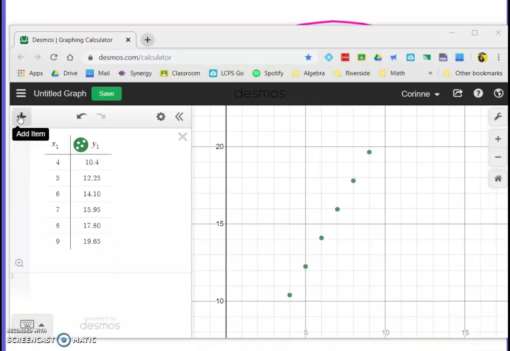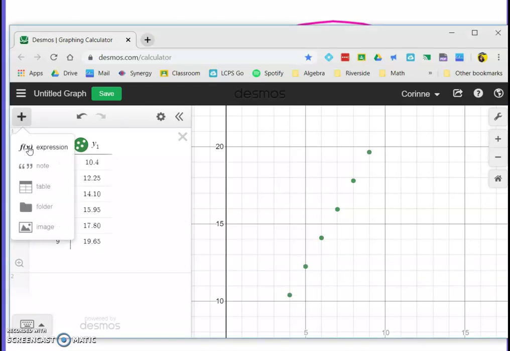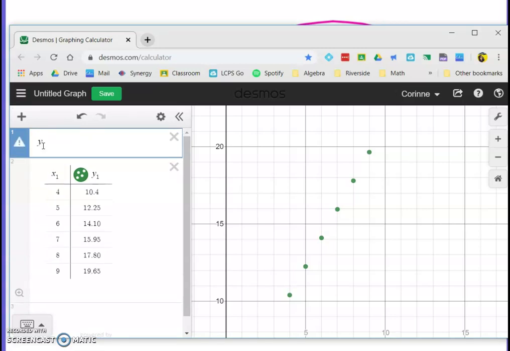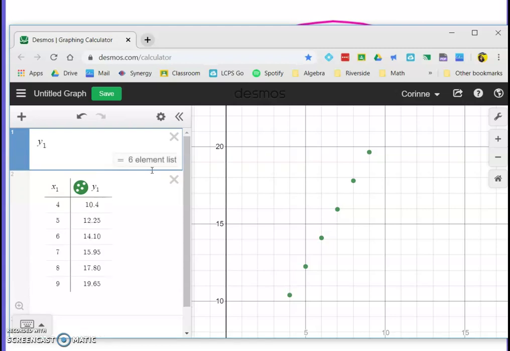So to do a linear regression in Desmos, we're going to add an expression. You want to type in y, and then you're going to hit the underscore button, and that's going to give you that little subscript 1. And you can see this says that you're looking at a 6-element list. Well, this is pointing to this table of values here. So the 1 here and the 1 here have to match.